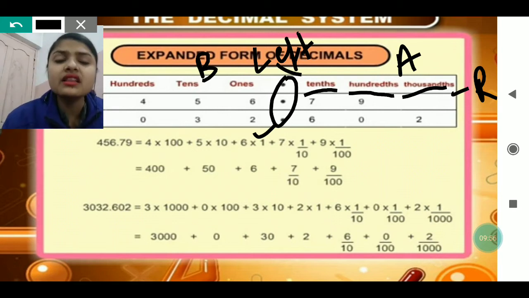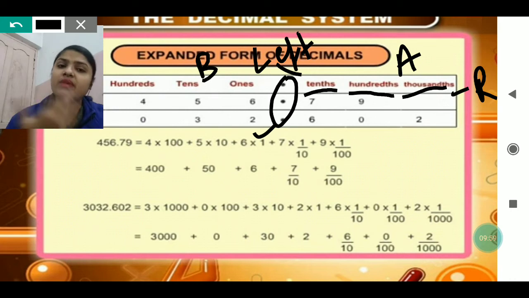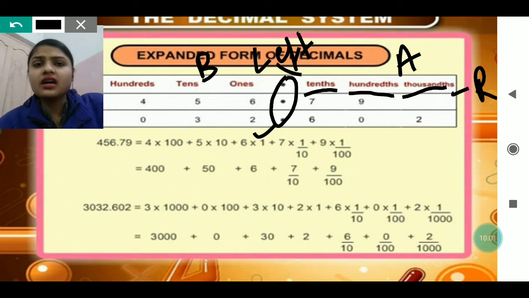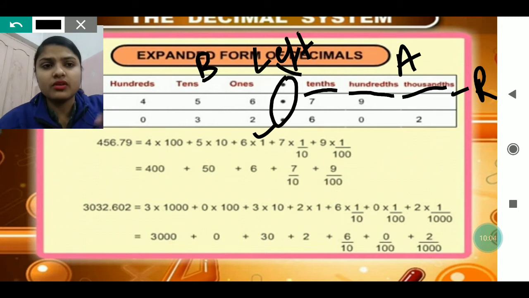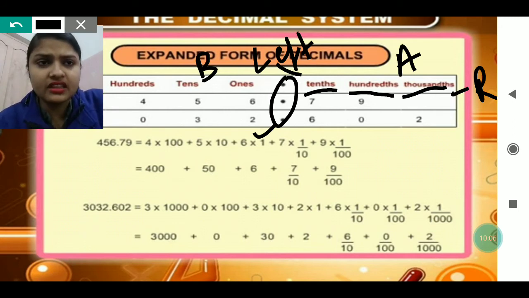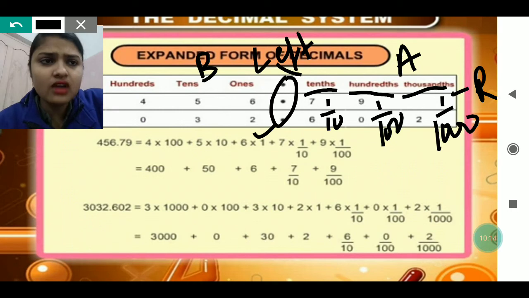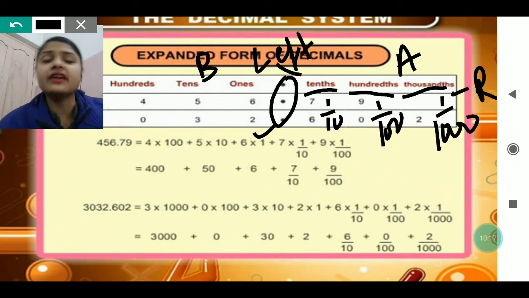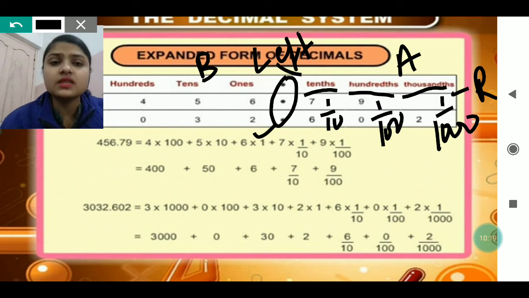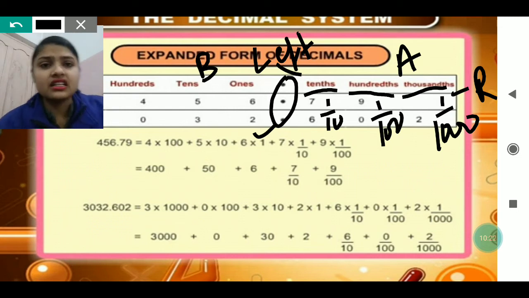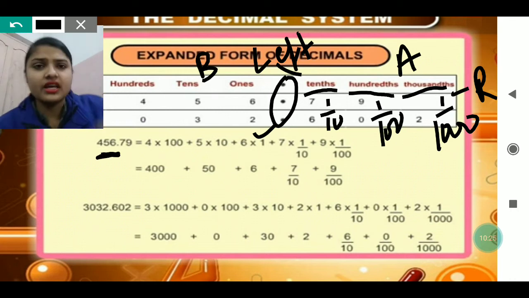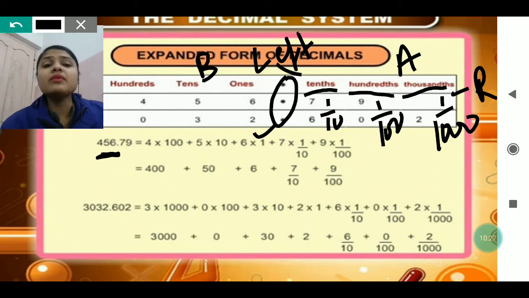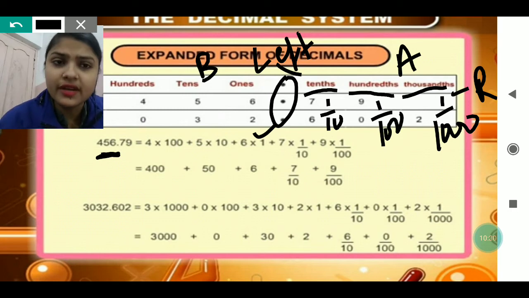So when you are doing the expanded form of the number, you will expand accordingly. If after the decimal point the number written is 1, it is the tenths place, so it will be 1 by 10. Then it is 1 by 100, then 1 by 1000, and then after that 1 by 10,000. So 456.79 can be written as follows: the numbers which are written before the decimal point, that is 4, 5 and 6, will be expanded as 400, 50 and 6.